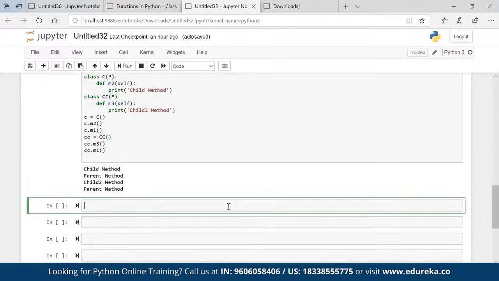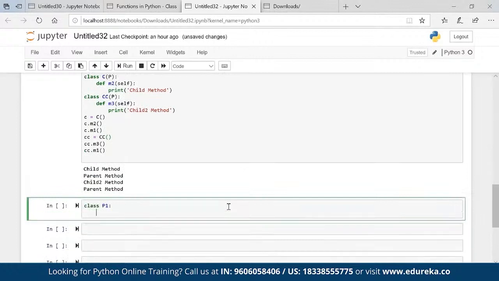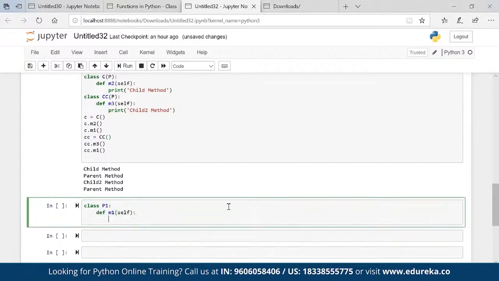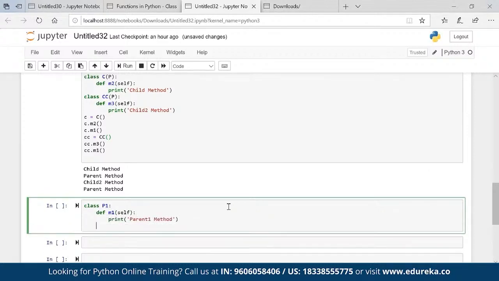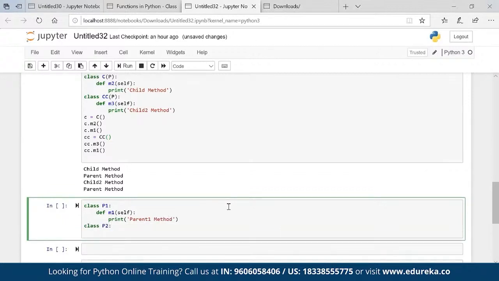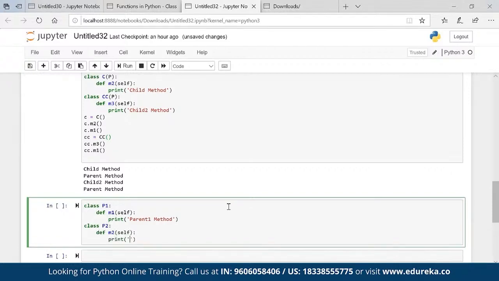Let's say I have class P1 def M1 self print parent 1 method. Similarly, class P2 def M2 self print parent 2 method.